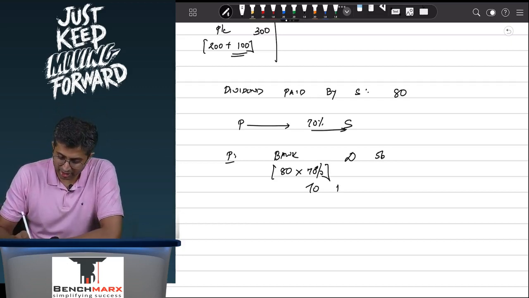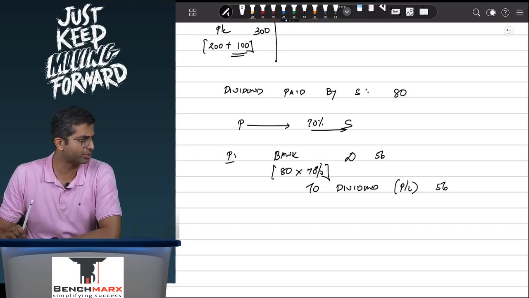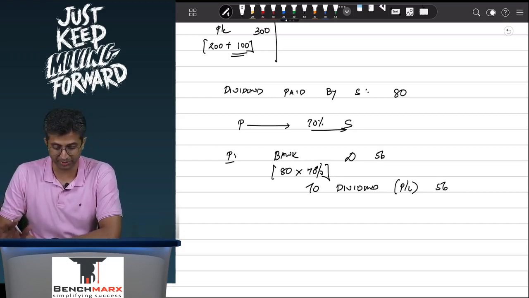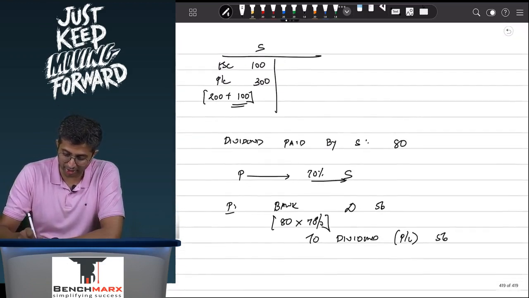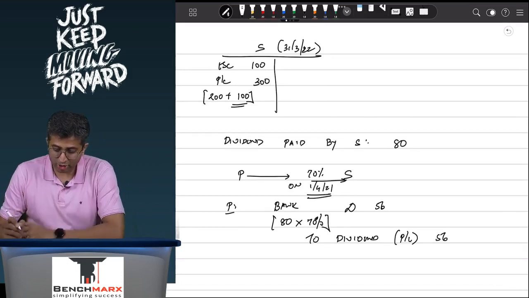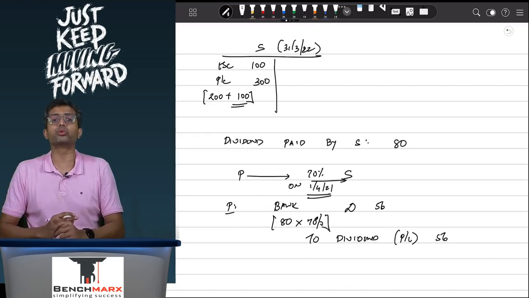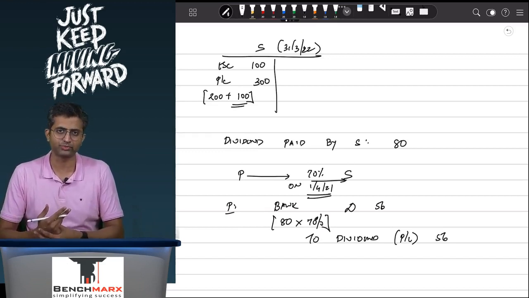Well, we will credit the dividend income, and this dividend income will go to the profit and loss account. So this 56 will be dividend income and it will be recorded in the profit and loss account. However, this is because you have acquired, let us say this is on 31st March 2022. Let us say P acquired 70% in S on 1st April 21. So this is a dividend which is paid out of post acquisition profits. Post acquisition profits are profits after the date of acquisition.